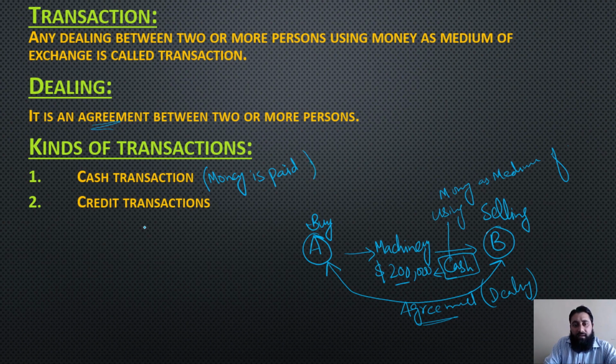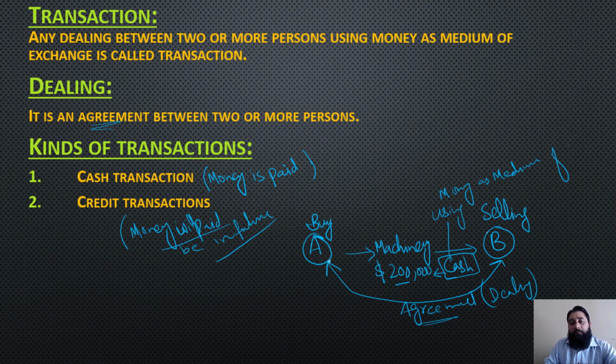But in credit transaction, the money is paid in the future. Money will be paid in future. So you can say that this is a credit transaction. This example is an example of a cash transaction because A is buying this machinery for cash. A is paying cash on the spot. At the time of transaction, A is paying cash.